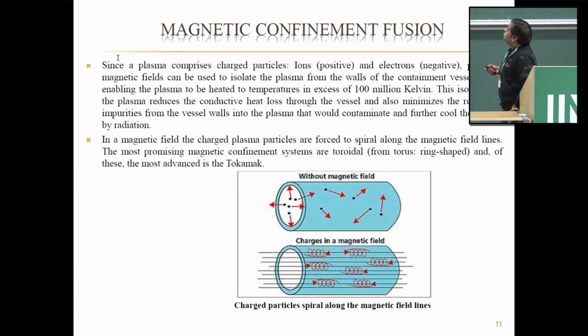since the plasma is composed of charged particles, in the presence of a magnetic field, these charged particles are forced to move in a spiral path. In this way, we increase the confinement time. This isolation of plasma reduces the conductive heat loss through the vessel and also minimizes the release of impurities from the vessel walls into the plasma that would further cool the plasma.